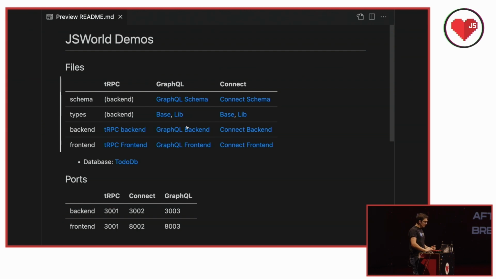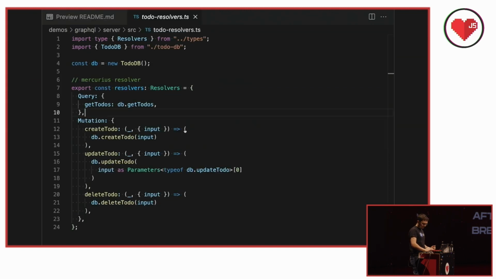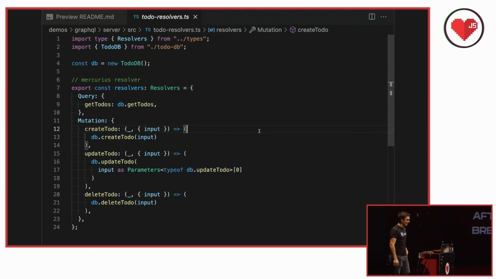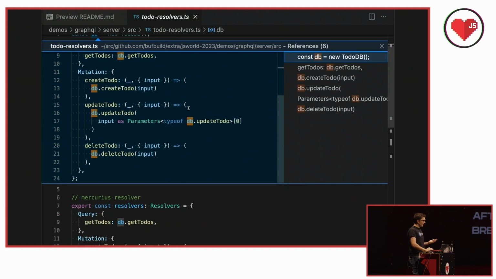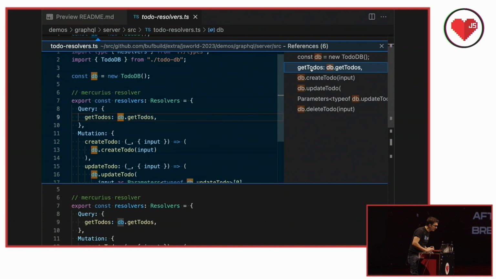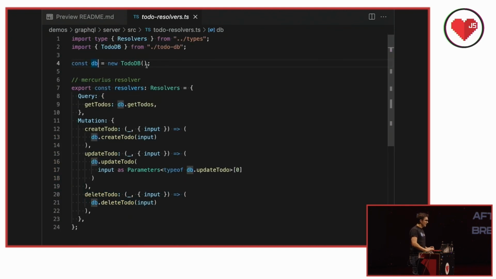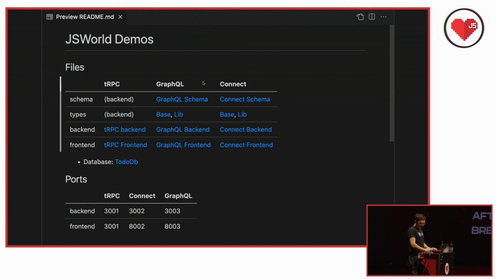From there, let's take a look at the backend. The backend is also very unspicy, but here it is. This is just Mercurius, and it just uses those database types. I forgot to show you the database. It's not a super big deal, but we have a database. Anyway, there's a little in-memory database that I made, and that's what these functions are. It doesn't matter. I just want to show you how it feels to use it from an API perspective. Very nice.